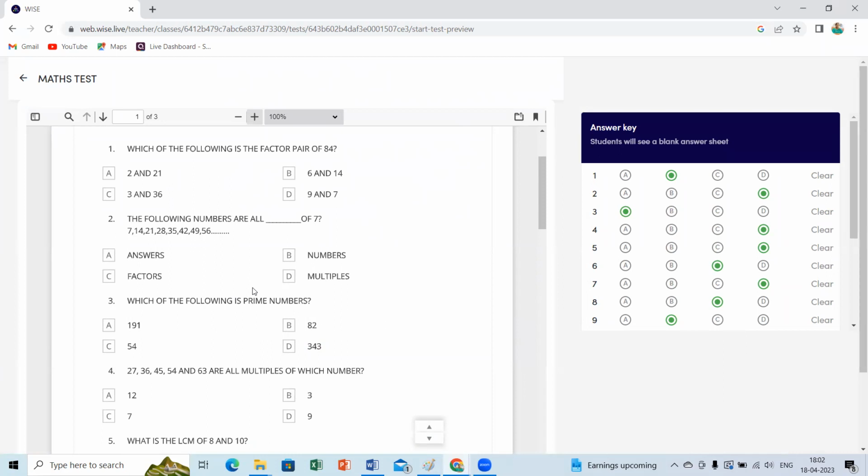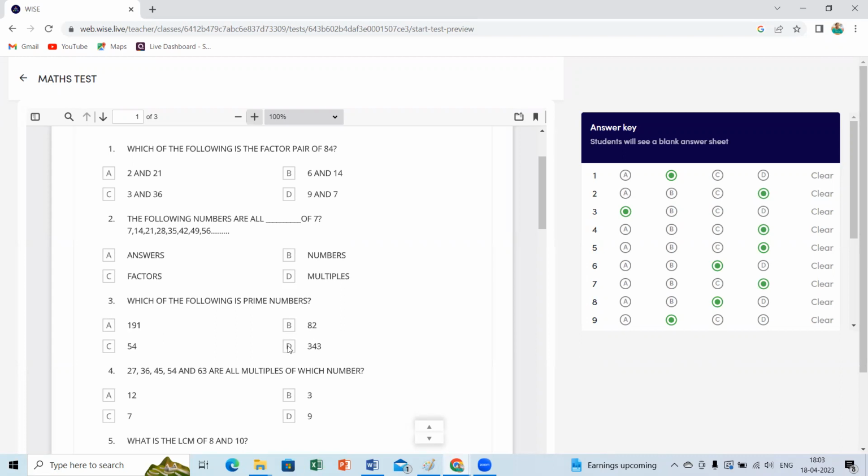We know what prime numbers are. Prime numbers have only 2 factors, right? Yes, ma'am. So 54 and 82 are not possible. Why? Because these are even numbers. Yes or no? You should eliminate 54 and 82. Then what other 2 options do you have? 343 and 191. Which table will these 2 go in? You can check it first.